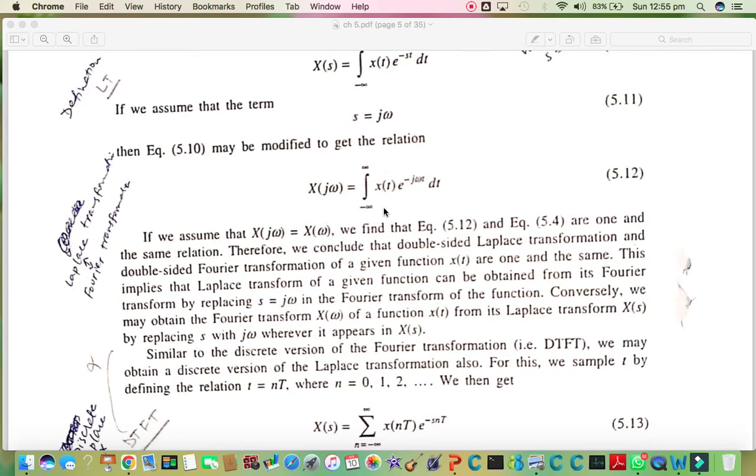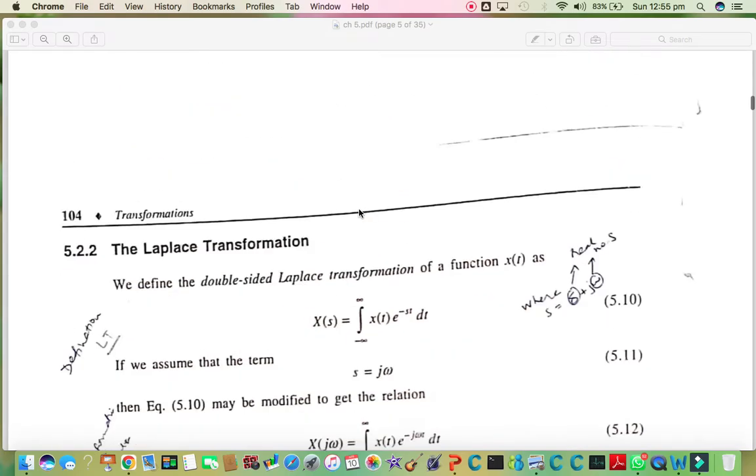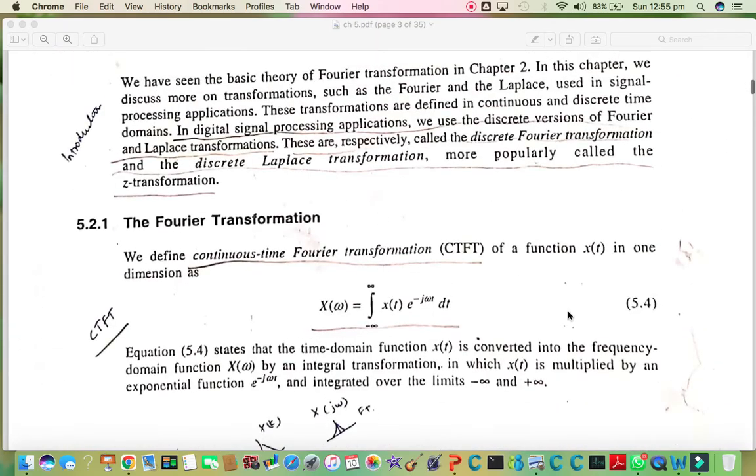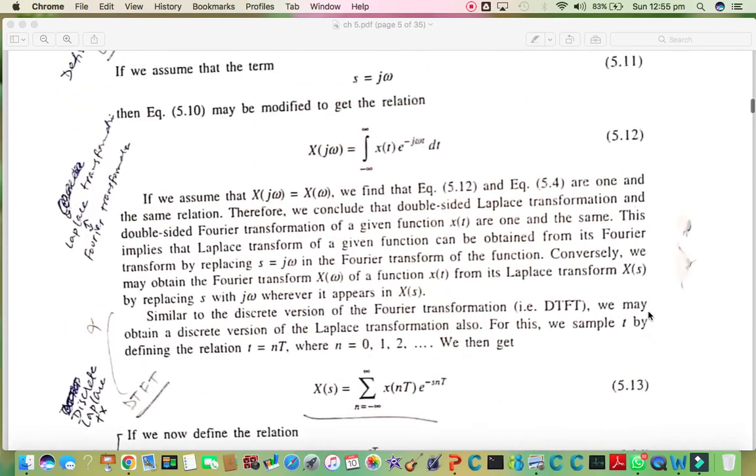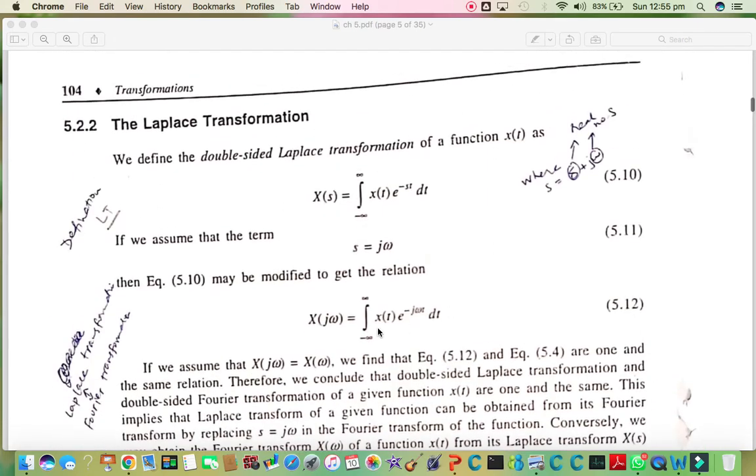So this was for the continuous case, that if we want to transform any signal from time domain into a complex frequency domain, then it will be Laplace transformation. The person will be using that to do that kind of calculation.